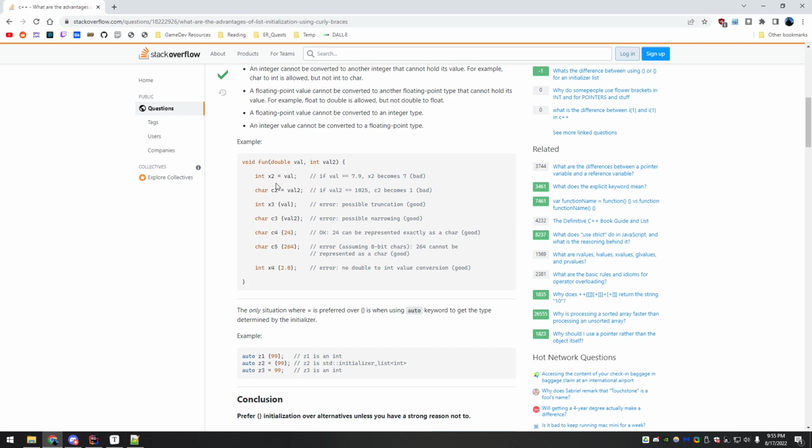So if we look at these examples, they're bringing in two arguments to this function, a double and an int. So they make an int and they try to set it to the double with the equal sign like you normally would. Say it was 7.9 like they show here. Because of the way it's being cast to an integer, it's going to lose all that precision. So you're going to lose 0.9 of your value and it'll just become 7.